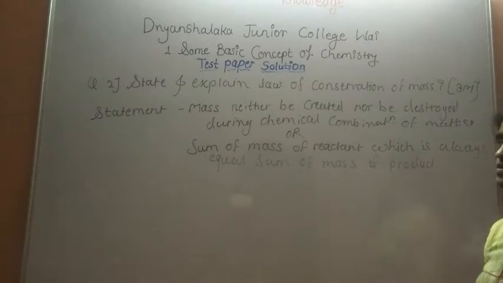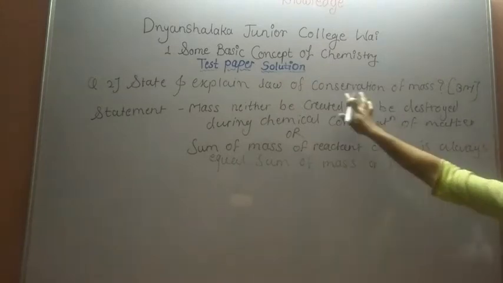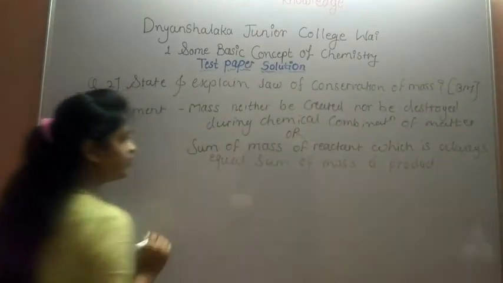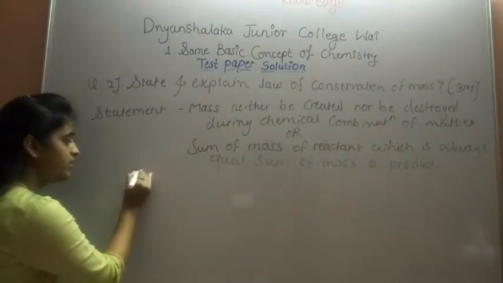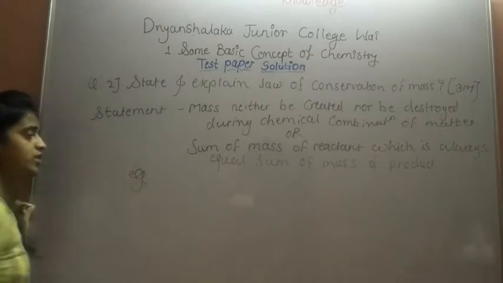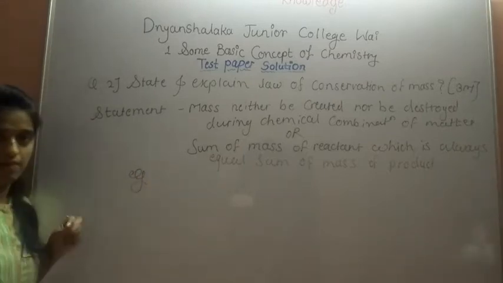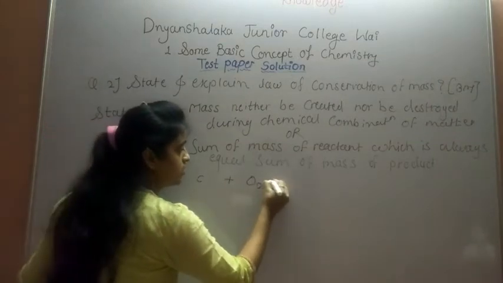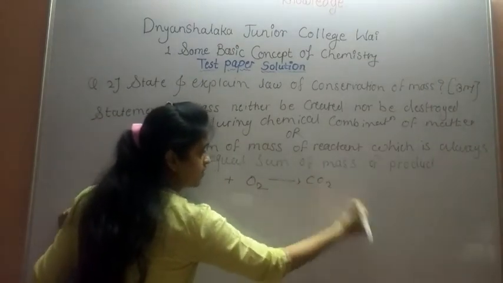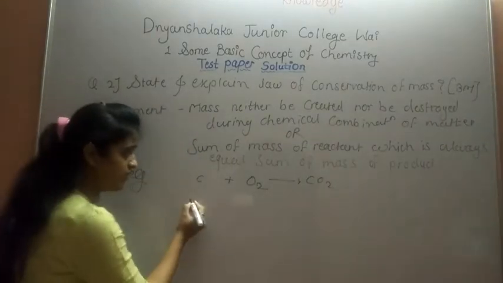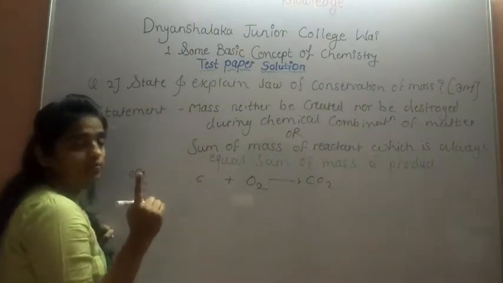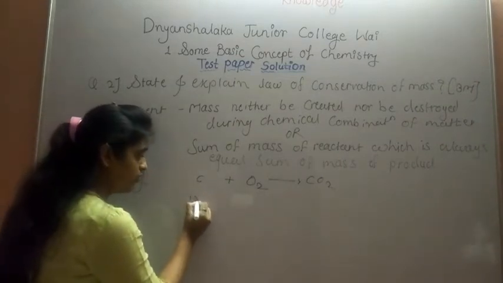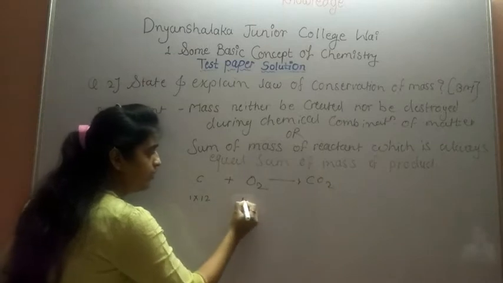So this is first statement. Statement of law of conservation of mass: sum of mass of reactant is always equal to sum of mass of product. So explanation for this law, with the help of example. For example, carbon react with diatomic oxygen that gives carbon dioxide. So atomic mass of carbon 12 gram and one carbon atom participate in this reactant molecule. So 1 into 12 and 2 atom of oxygen.